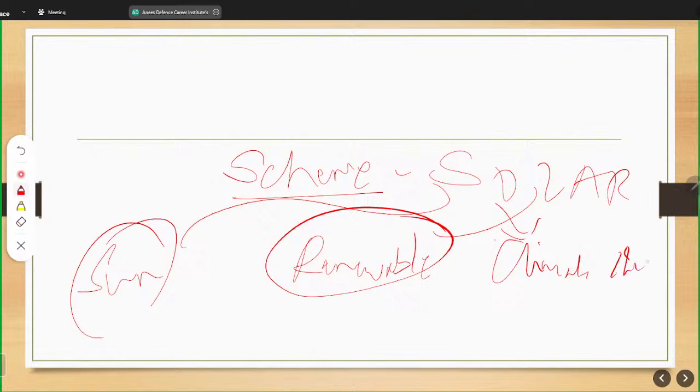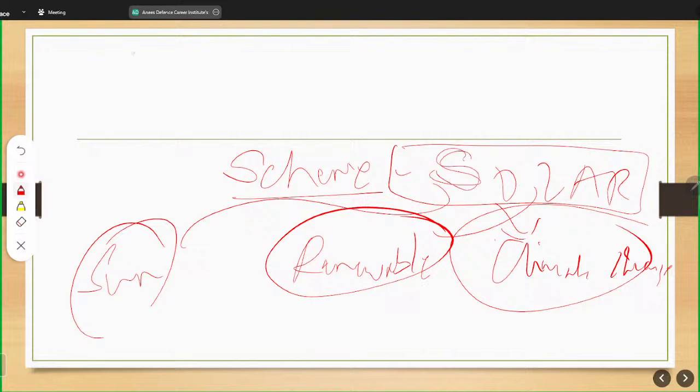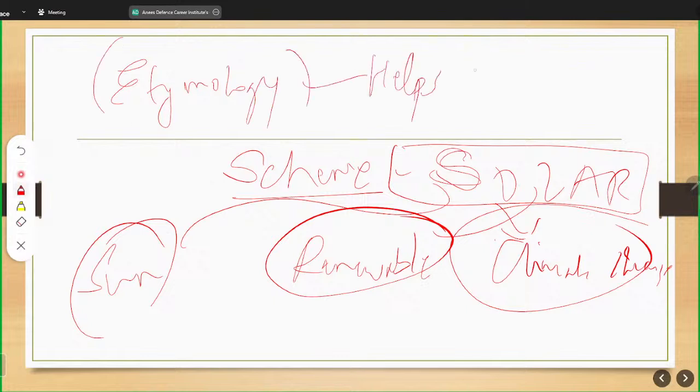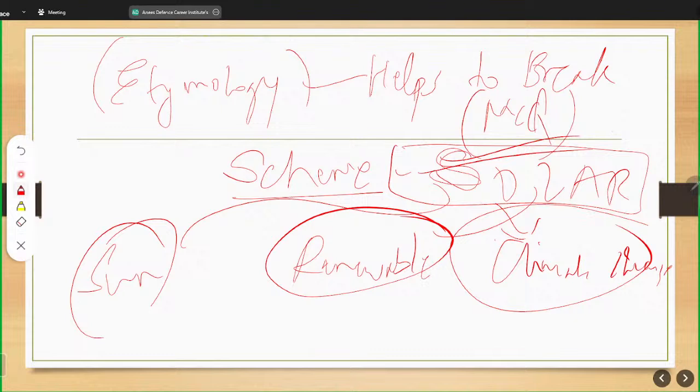So you should develop your mind in a way that the name itself, we call this etymology. Etymology helps to break the MCQ. Everything has a meaning behind it.